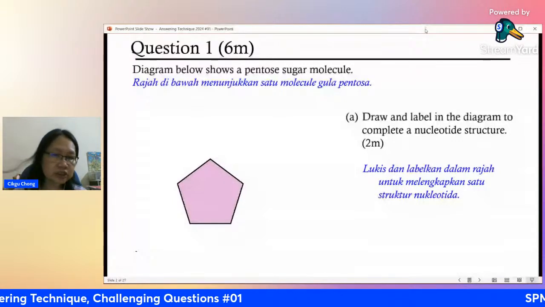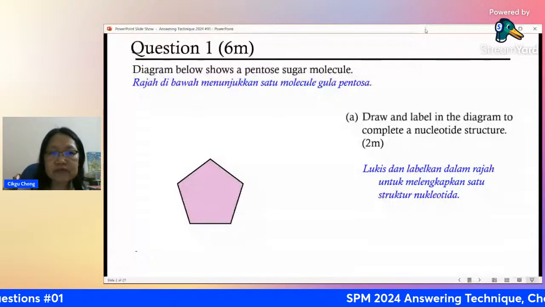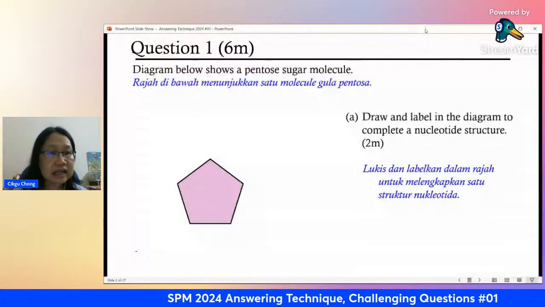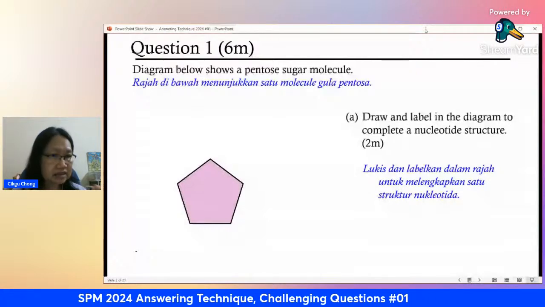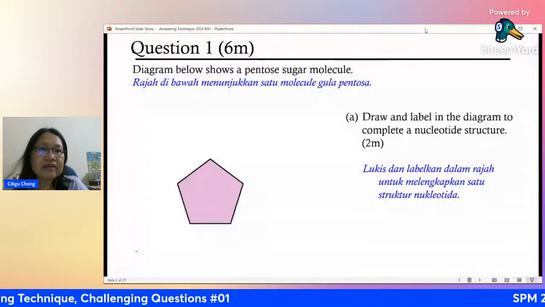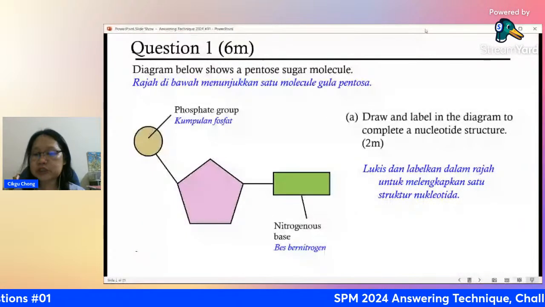This question is worth 2 marks, 1 for each: 1 for the phosphate group and the other for the nitrogenous base. Make sure they are labeled correctly at the correct place, and you get 2 marks. This is very basic and easy for most people. Let's go on to question B.